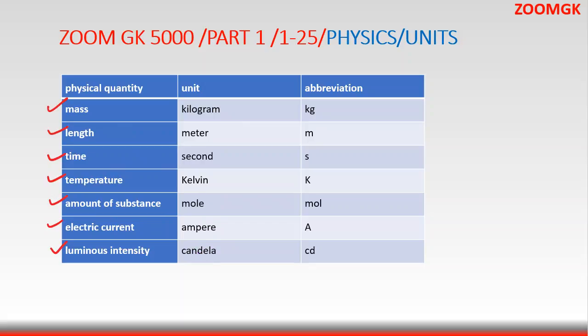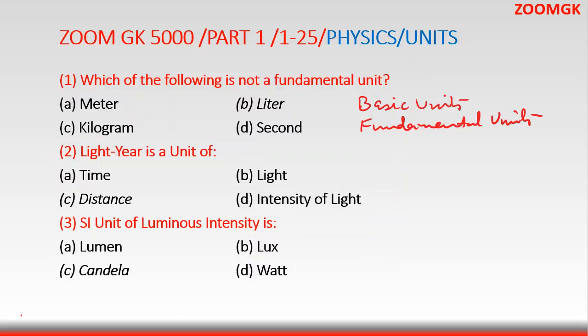So let's go back to our question. So which is not fundamental unit? Meter is fundamental, kilogram is fundamental, second is fundamental, liter is a derived unit. So this is the answer. B is the answer. Because the units which are not basic or fundamental, they are called as derived units. These are derived from the basic units.